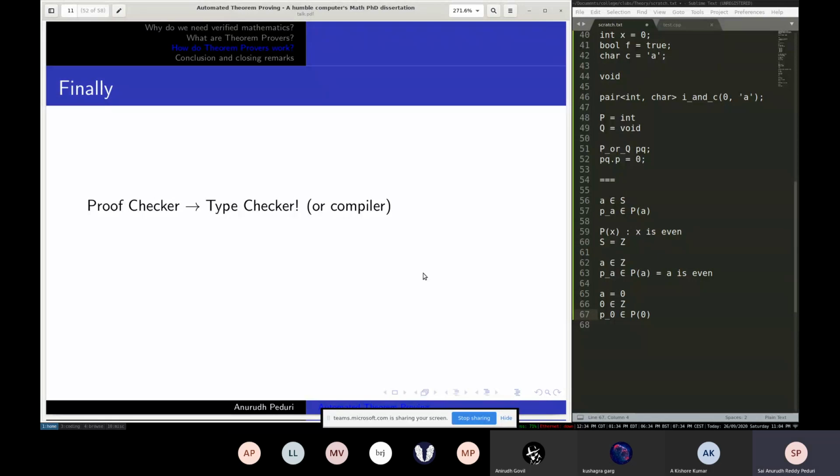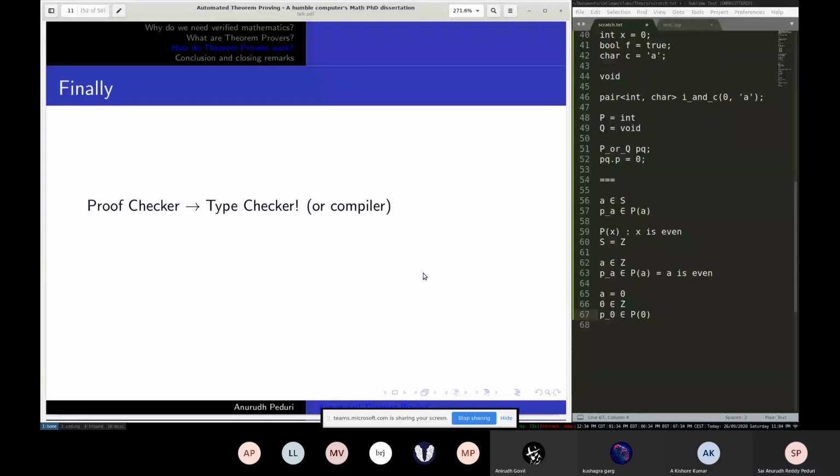You can actually use C++ to implement a pretty simple theorem prover if you want. You can write C++ code to prove theorems if you want. Very tedious, but it's possible. So your proof checker is basically a type checker. It just checks types and makes sure that the proof you return actually matches the type of the theorem or the proposition you're trying to prove.